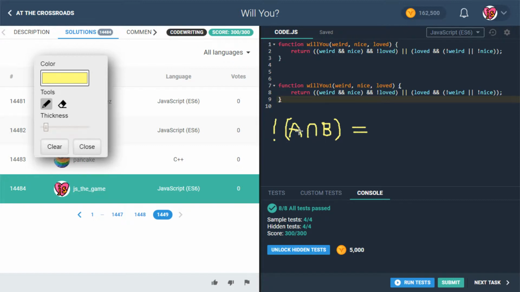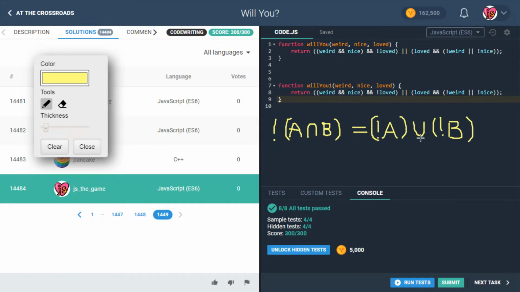If you're not weird and nice, then that must mean either you're not weird or you're not nice, right? So that is the same as not A, and for emphasis I'll put that in parentheses, or not B. Okay, so yes, not A and B is the same as not A or not B. So this is kind of like a distributive property almost, except we notice that we have to switch the symbol.